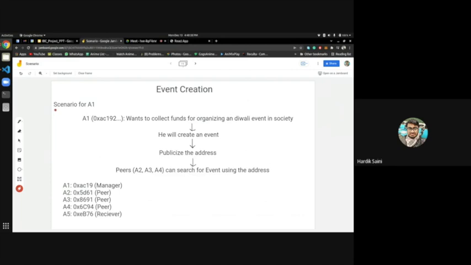The scenario for A1: suppose A1 wants to organize a Diwali event in the society and wants to collect funds for the society. A1 will visit our website and create an event. A1 will then be the manager of this event, so this 160-bit address will be the manager of the event. After creating the event, he will get an address, and he will publicize the address.